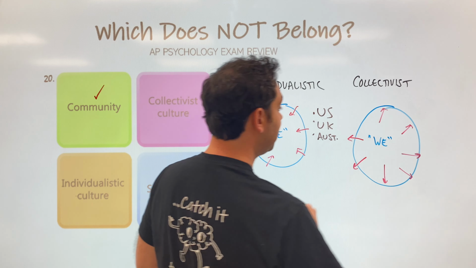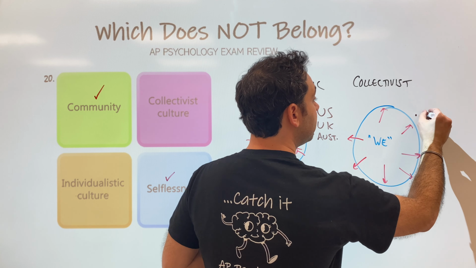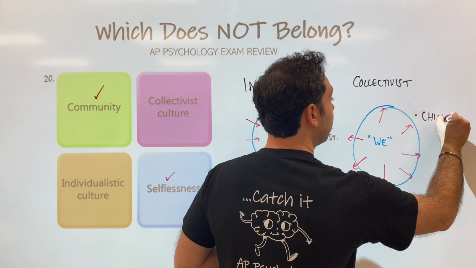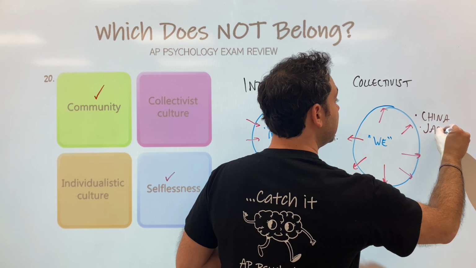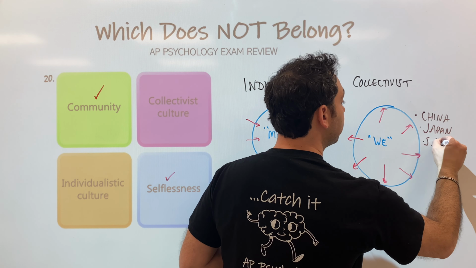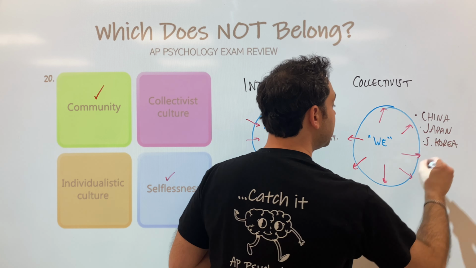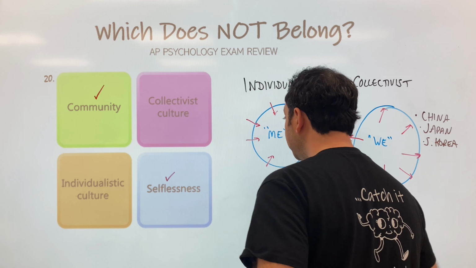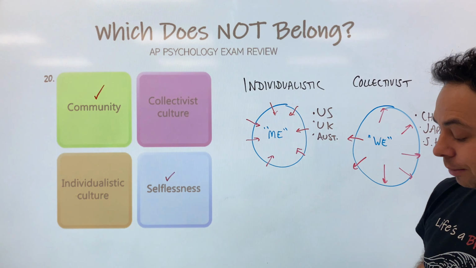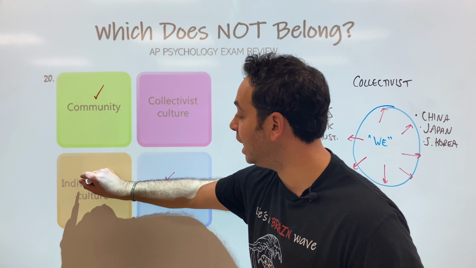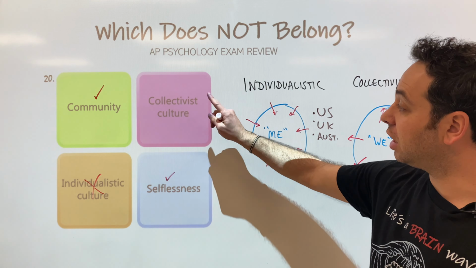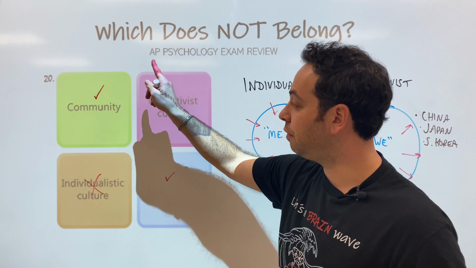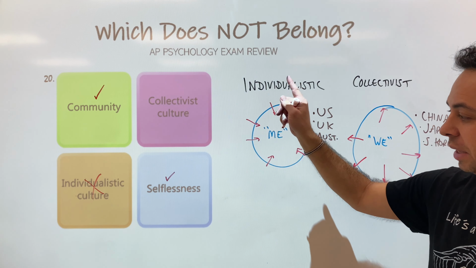And instead of the US and UK and Australia, we have China, which is much more collectivist, and Japan is much more collectivist, and South Korea is much more collectivist. It's much more we than me. All right, so what doesn't belong? Well, the only one would have to be individualistic. Why? Because a collectivist culture values community and they value being selfless.